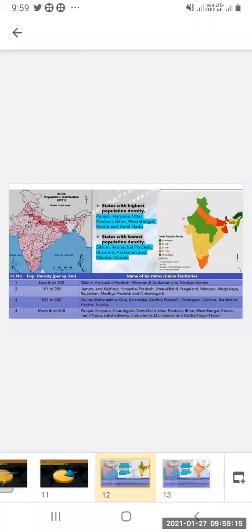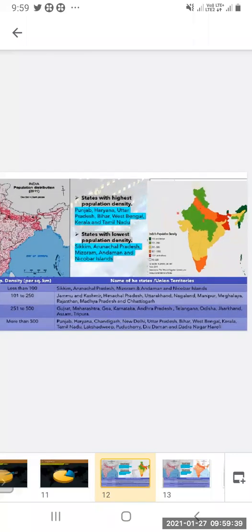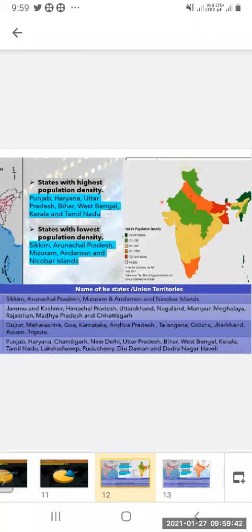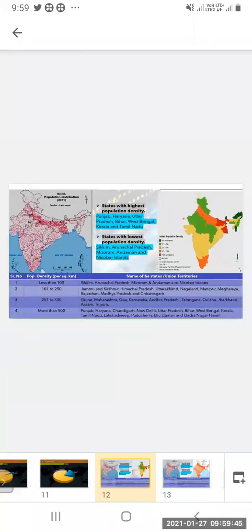101 to 250: Jammu Kashmir, Himachal Pradesh, Uttarakhand, Nagaland, Manipur, Meghalaya, Rajasthan, Madhya Pradesh, Chhattisgarh. Now 251 to 500: Gujarat, Maharashtra, Goa, Karnataka, Andhra Pradesh, Telangana, Odisha, Jharkhand, Assam, Tripura. Now 251 to 500, you can see that is yellow color. From this right side figure, you can see they are differentiating with the colors, and here by the dot, one dot method.